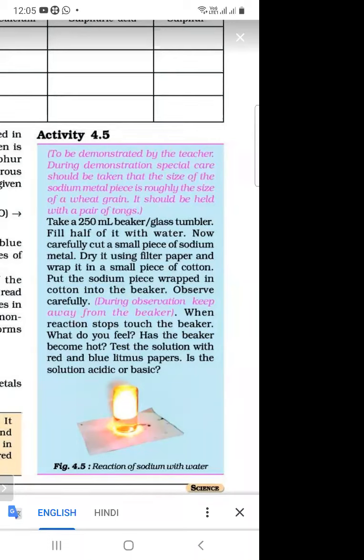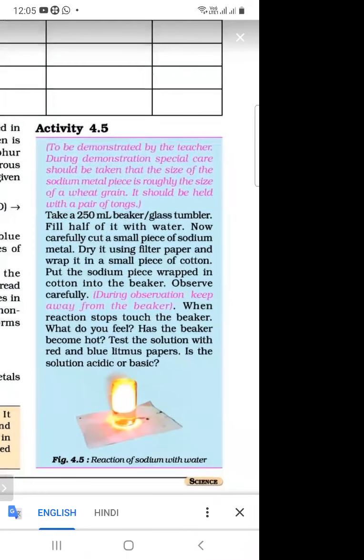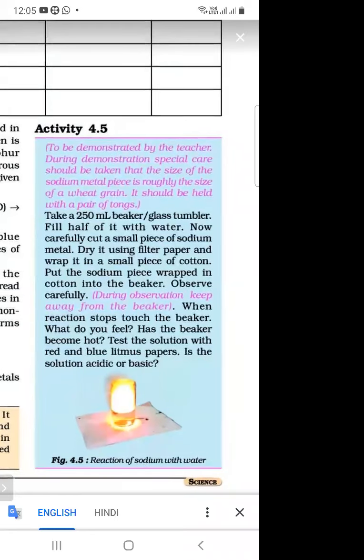And after adding some water into the beaker, we are cutting a small piece of sodium metal. Carefully cut a small piece of sodium metal, dry it using a filter paper and wrap it in a small piece of cotton. So you have to remember what is the concept of sodium metal. We are taking a sodium metal and we are putting it into the water.